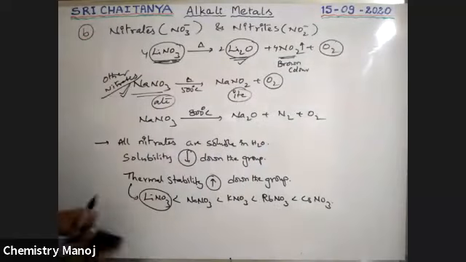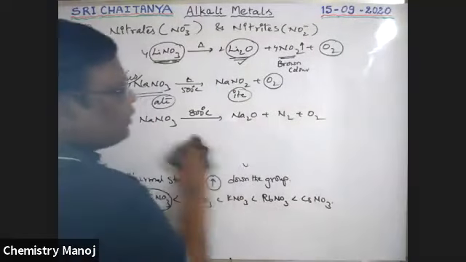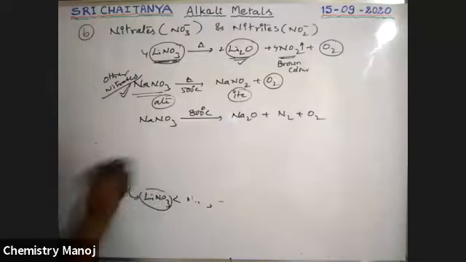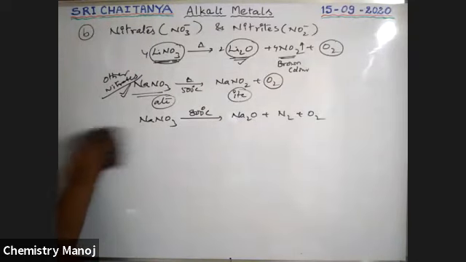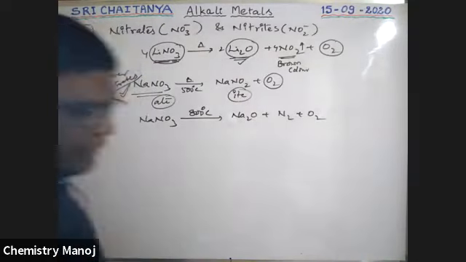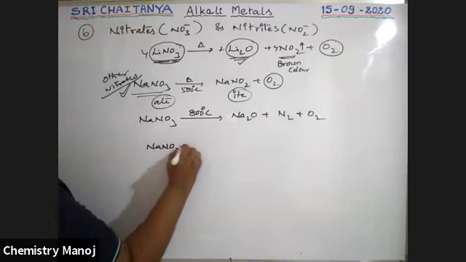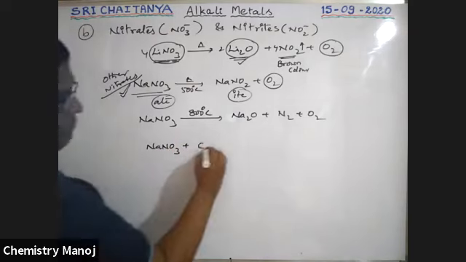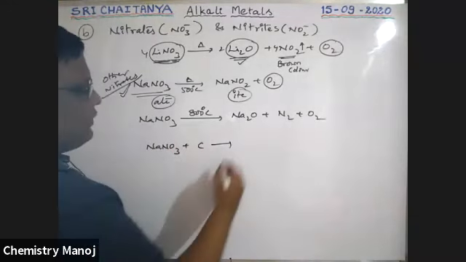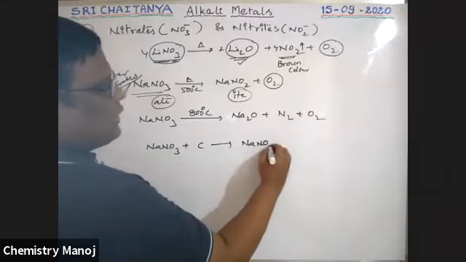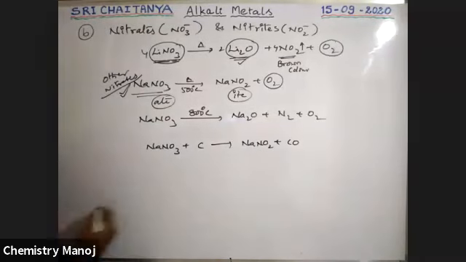Next, how to prepare nitrites? If NaNO3 reacts with carbon, one of the oxygens combines with it, converting into NaNO2 plus carbon monoxide.